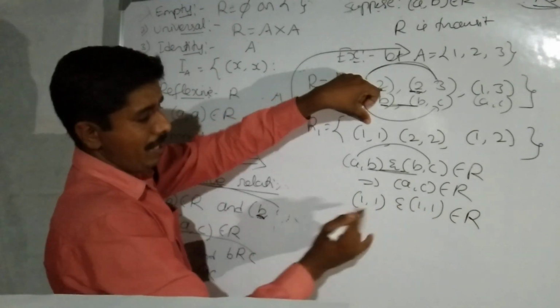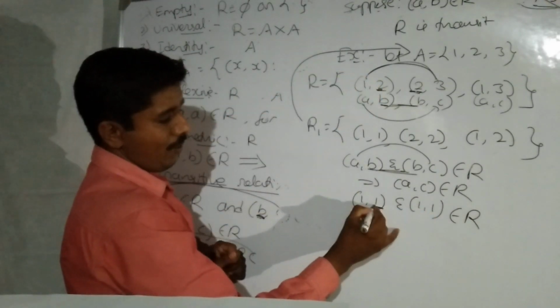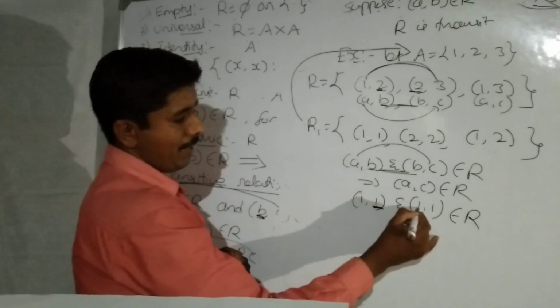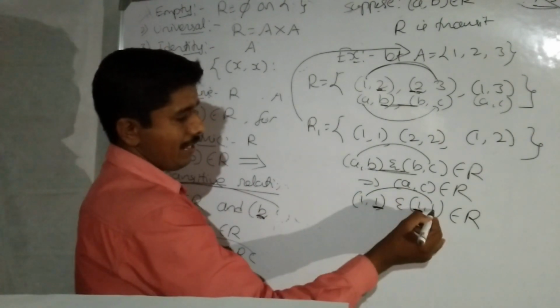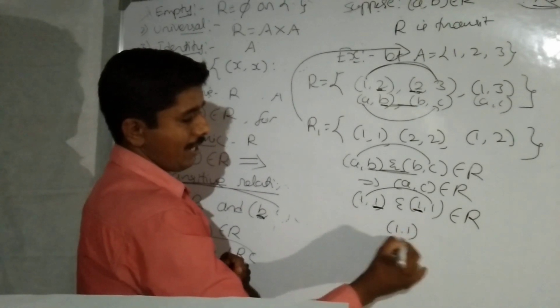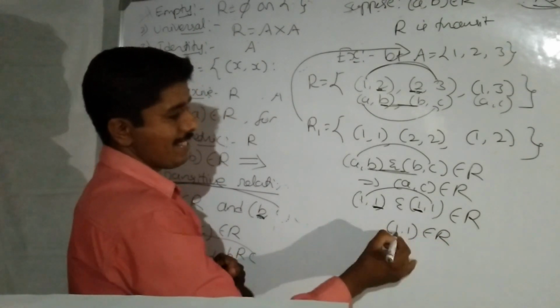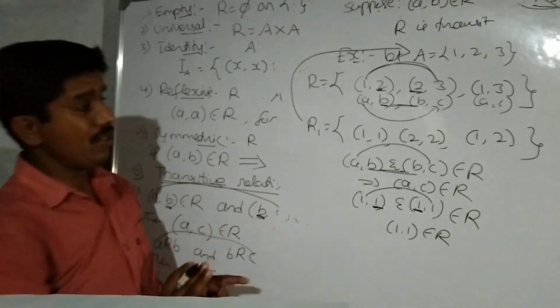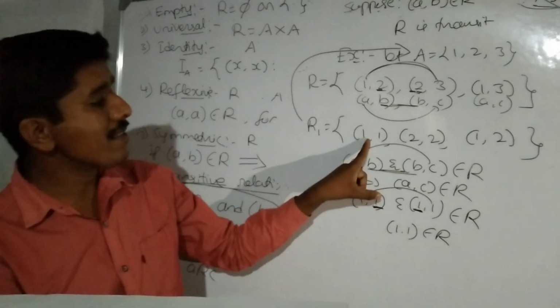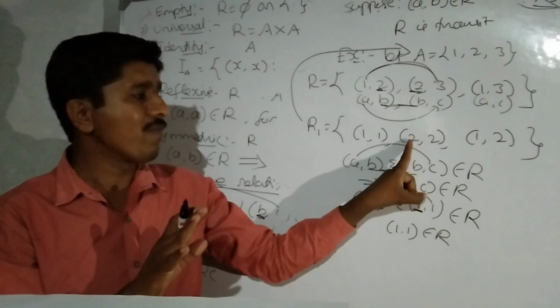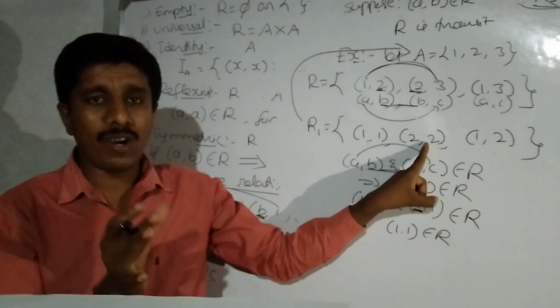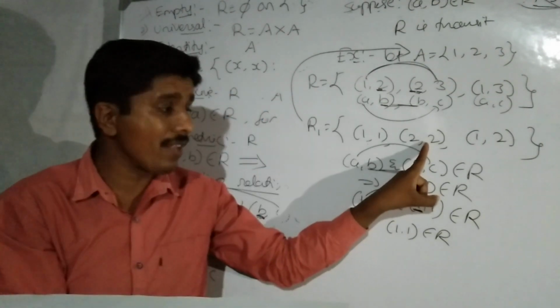Middle elements are equal, this is A comma B, B comma C. Again 1 comma 1, first element and last element, belongs to R. Therefore this ordered pair itself is transitive.